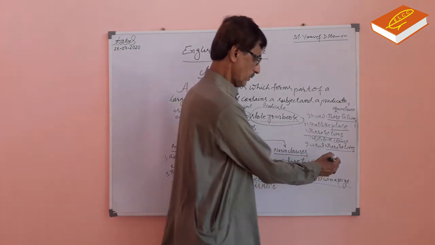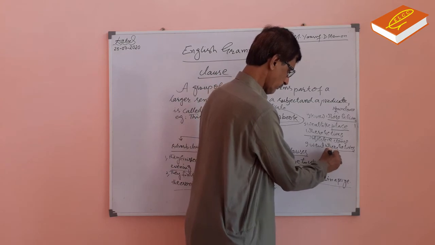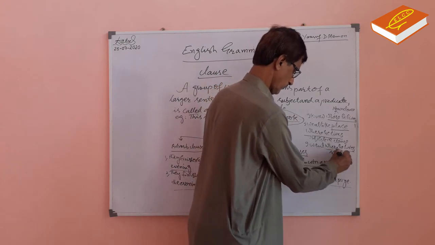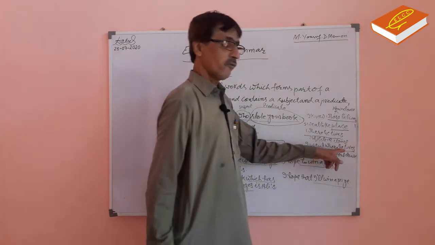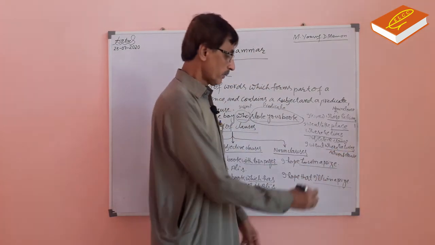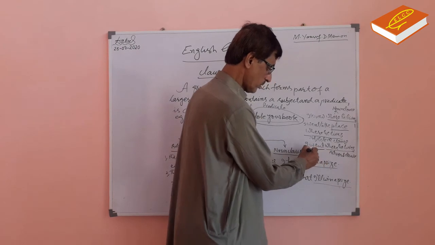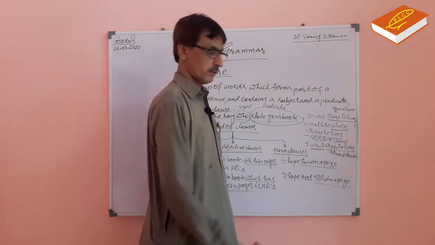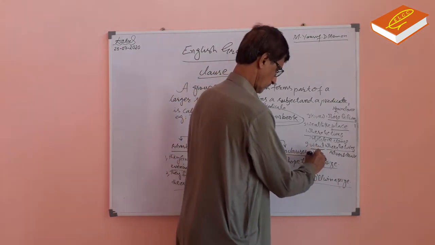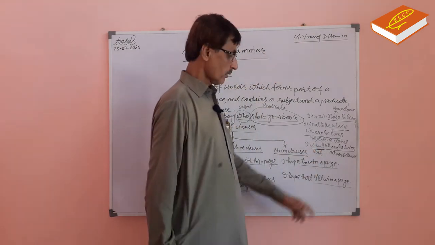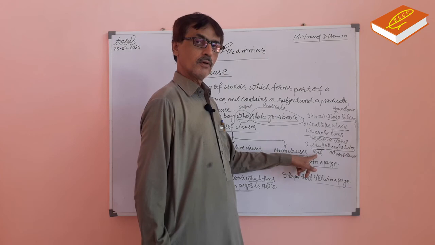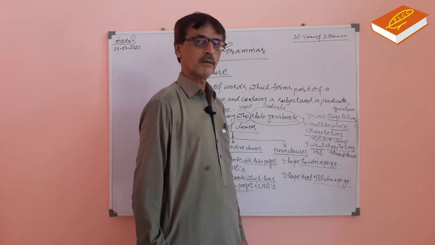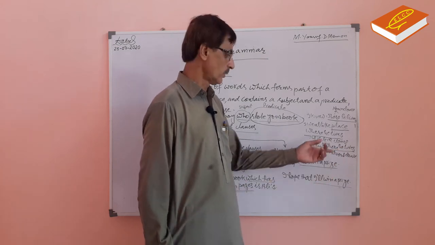And in this one it is an adverb clause. Why is this an adverb clause? Because it qualifies the verb, went. This is a verb. This clause qualifies a verb, so it does the work of an adverb. So it is an adverb clause.